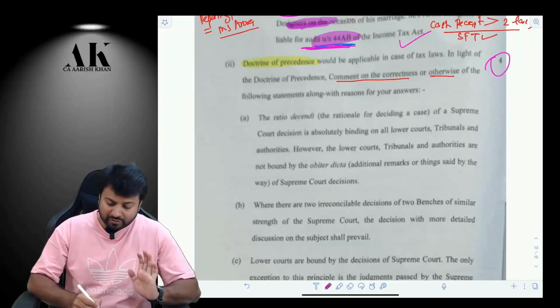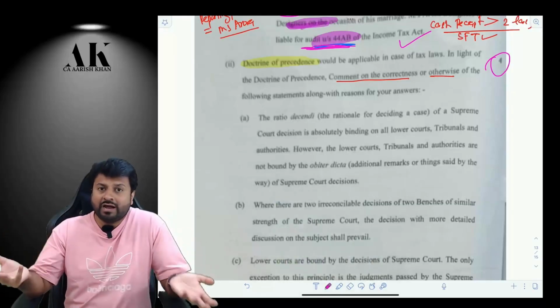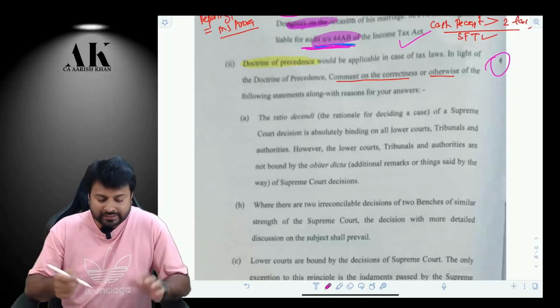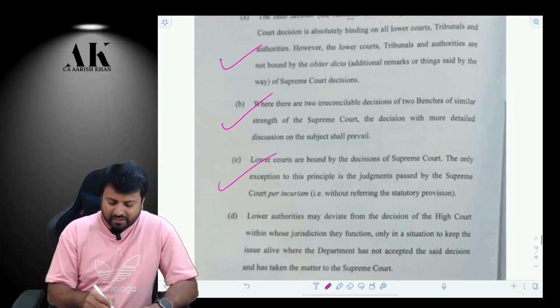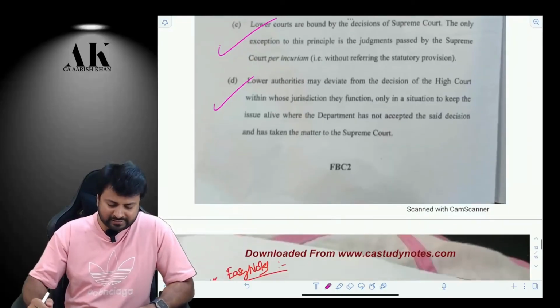So this question, I am not saying it is exactly based on those principles, but if you are aware of what exactly the principles of law are, then you will be able to answer this question to some extent. At least you will be able to write something logical. Otherwise, obviously this is an out of syllabus question. They have not put this particular question in the study material, but nevertheless.